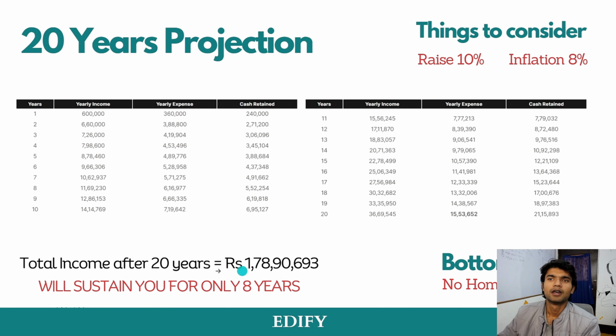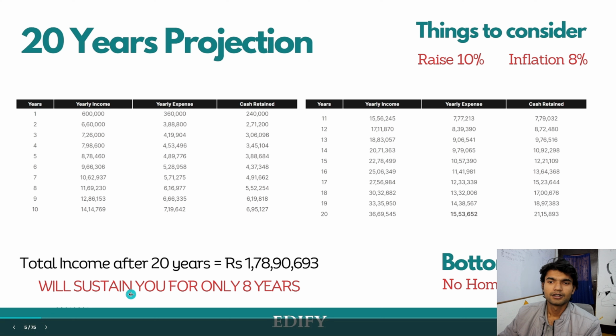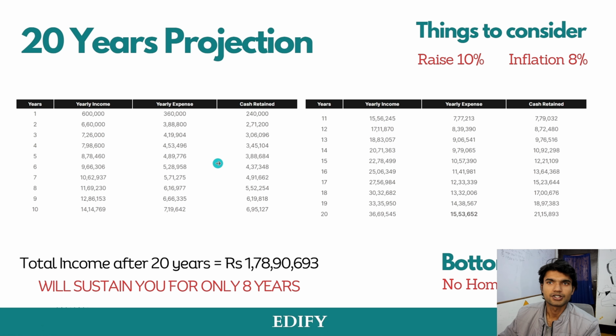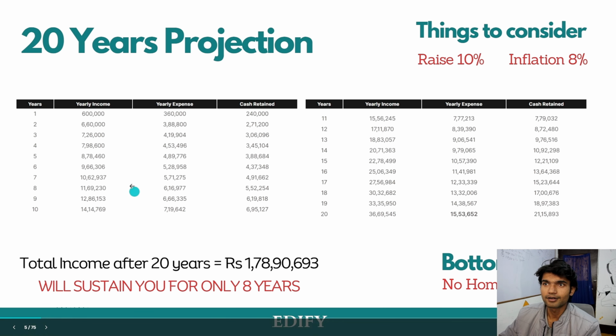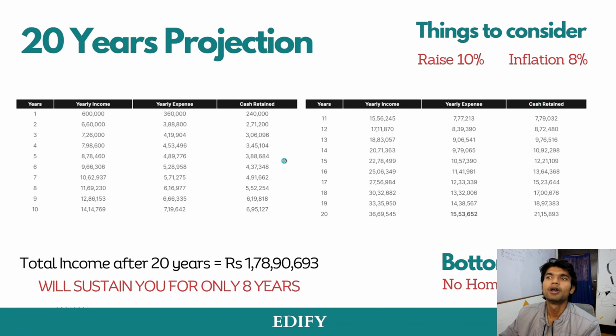So total income after 20 years is 1 crore 78 lakhs 90,693, which will sustain him only for 8 years, which means that at the age of 58, his money will be finished. Why? The inflation is very high here. The inflation is at 8%, which is very high. Bottom line, no home, no car, which means that his expenses will be compounding, but he has no salary to fulfill those needs.